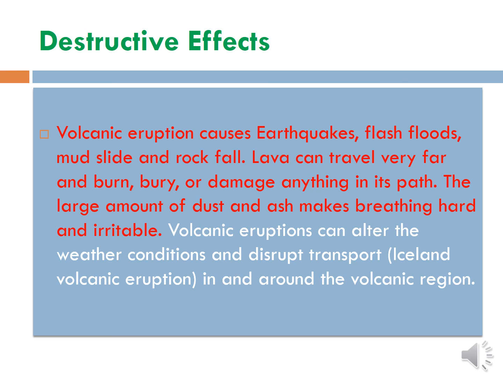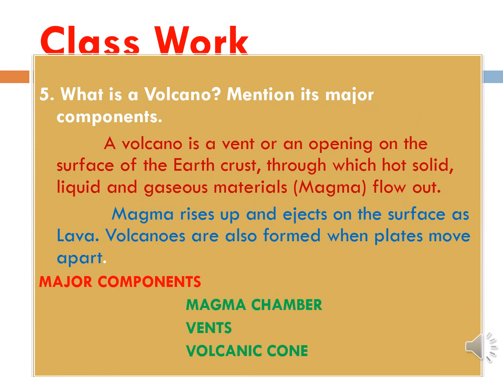You have to prepare very well, find the book back one word answers, and what are the classworks are given, you have to write. Okay, let's start our classwork. Take your classwork note, all of you. Write the classwork first. What is a volcano? Mention its major components.